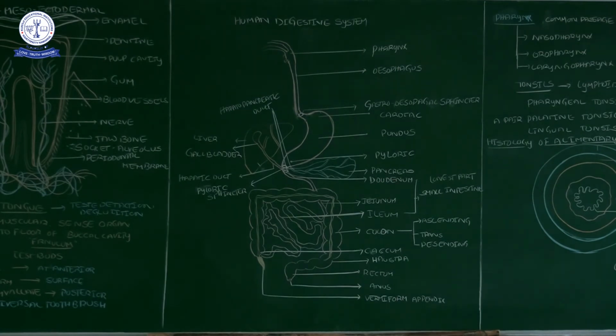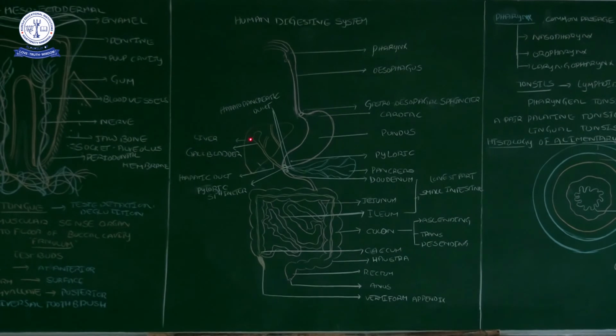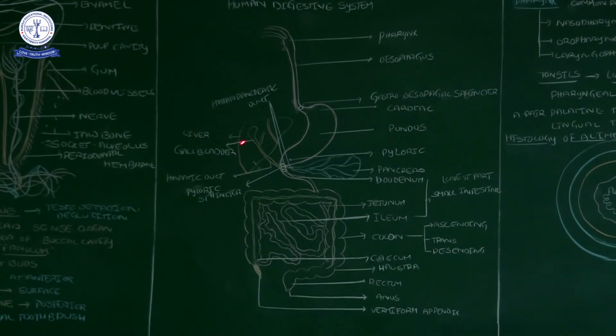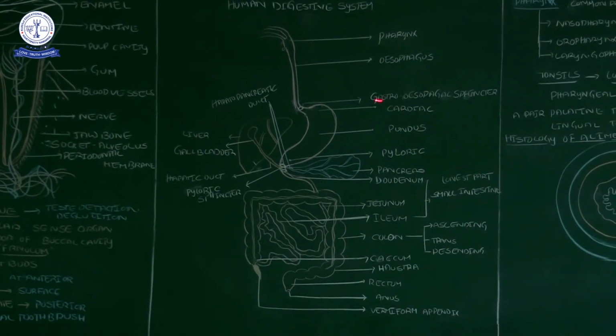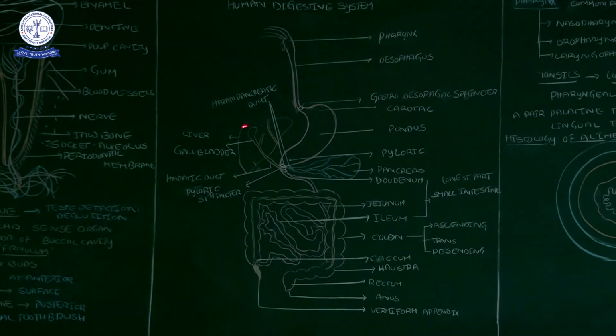In this place, we want to think about one important thing in the duodenum part. Here, below the diaphragm, the liver is on this side, and on the opposite side the pancreas. Already I said there are associated glands in the digestive system.